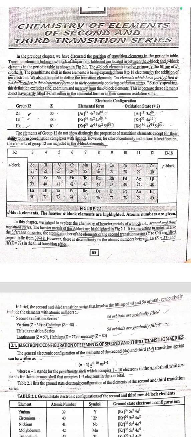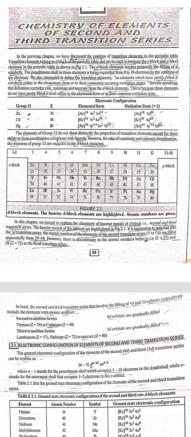The d block elements involve primarily the filling of d subshells. The penultimate shell in those elements is being expanded from 8 to 18 electrons by the addition of 10 electrons. We also attempted to define the transition elements as elements which have partially filled d subshell in their elementary form or in their commonly occurring oxidation states. Strictly speaking, this definition excludes zinc, cadmium, and mercury from the d block elements.